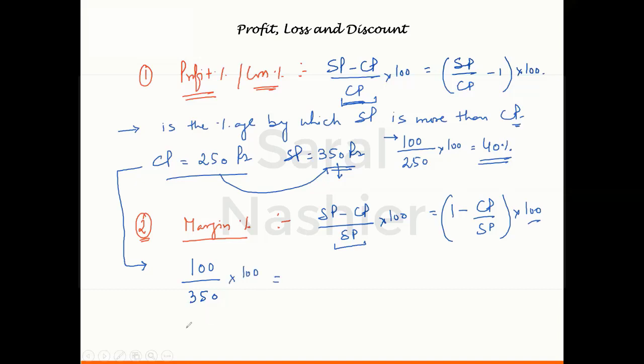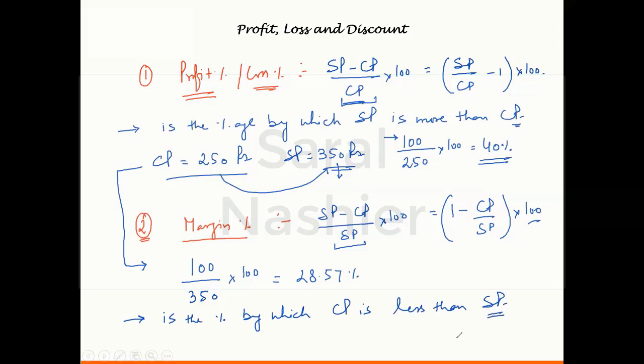So 100 divided by 350 into 100 will be your margin percentage in this case, which is 2 by 7, or you can say 28.57%. So that is the difference between profit percentage and margin percentage. In other words, margin percentage can also be written as the percentage by which cost price is less than the selling price.